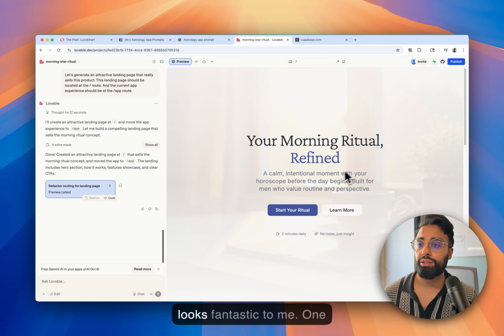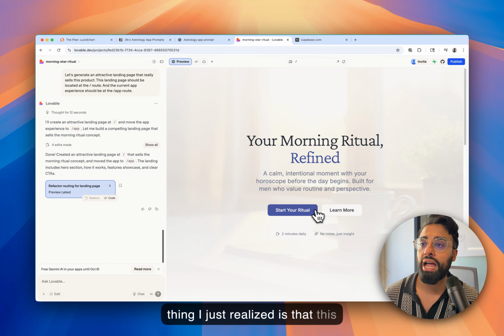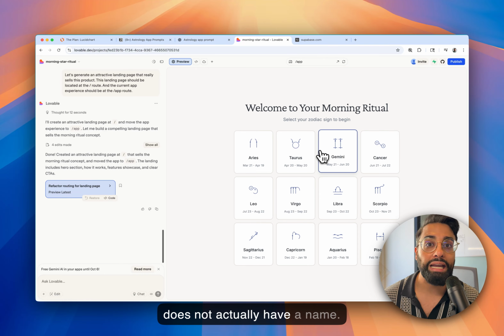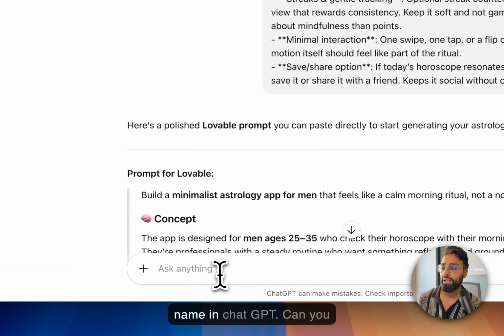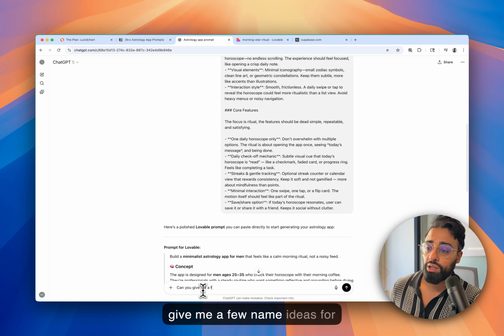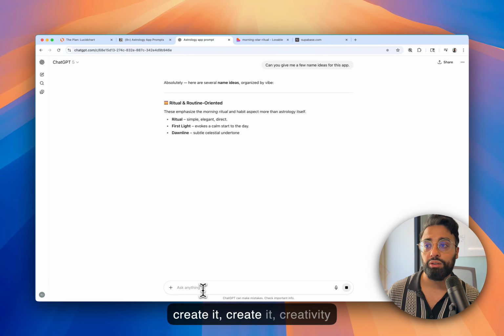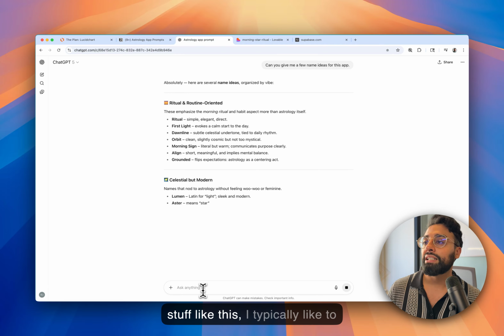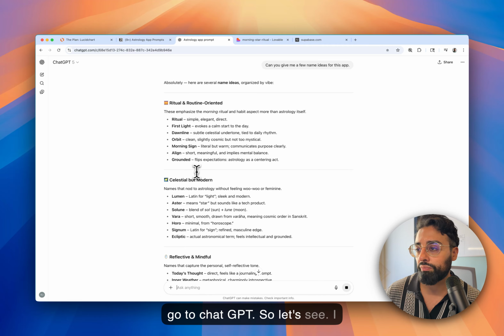This looks fantastic to me. One thing I just realized is that this does not actually have a name. So let's actually think of a name in ChatGPT. Can you give me a few name ideas for this app? When I'm doing hard reasoning or creativity stuff like this, I typically like to go to ChatGPT. So let's see.